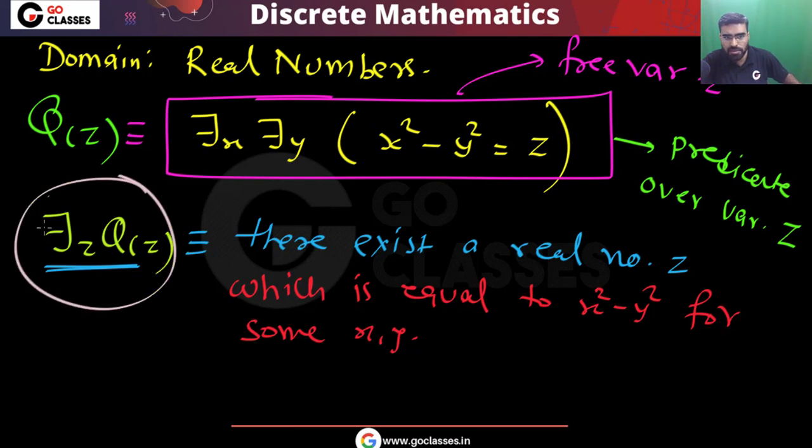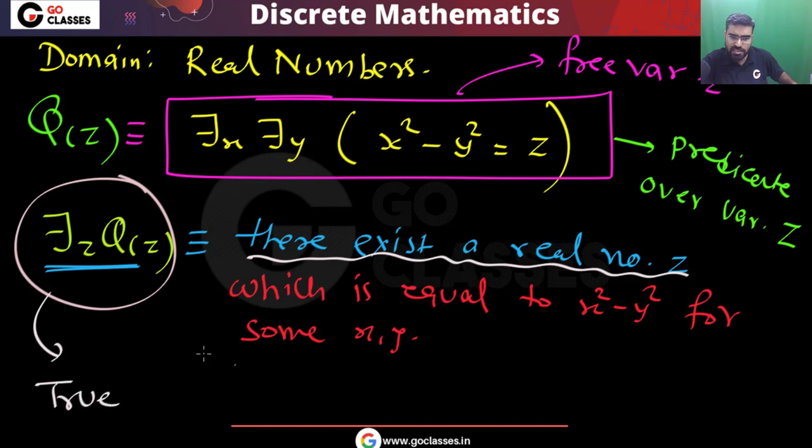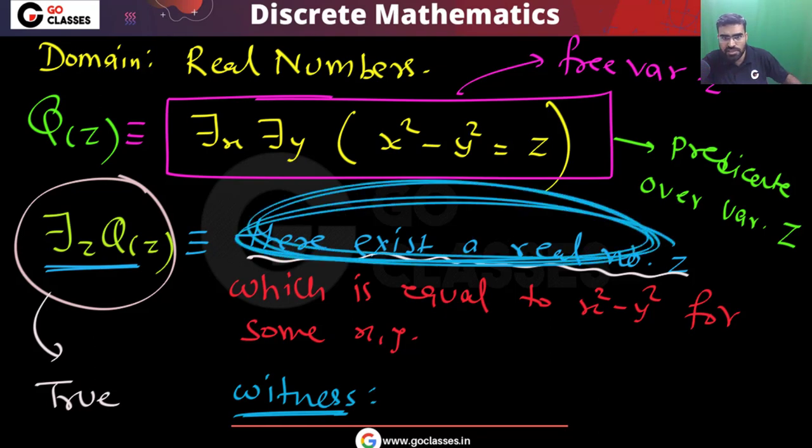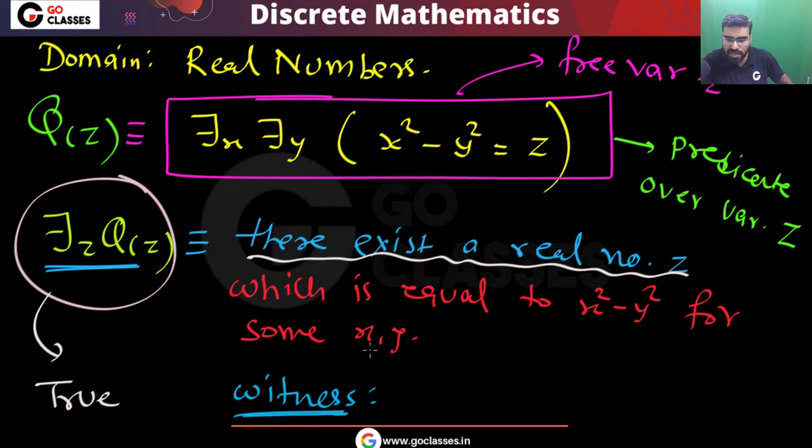Now is this true or false? Think about it. There exists z Q(z). Is this true or false? So this is saying there exists a real number z which is equal to x square minus y square for some x comma y. Yes, this statement is true. Why is this statement true? What is the witness for this statement? We need at least one real number z which is equal to x square minus y square for some x comma y.